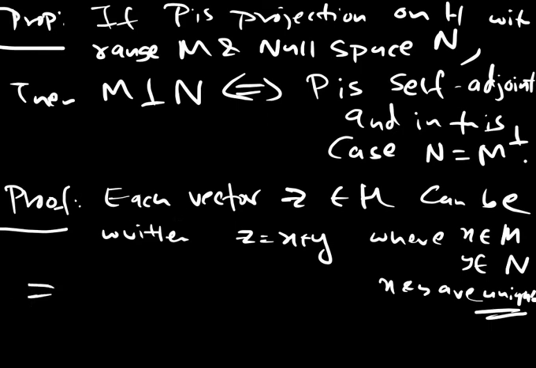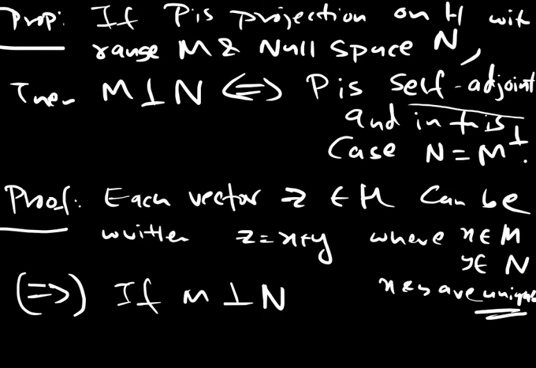Now we prove it this way. If we assume M is perpendicular to N, so the image space is perpendicular to N, then what we want to show is that P is a self-adjoint operator. P being self-adjoint means we want to show that P star is equal to P. This is what we want to show.